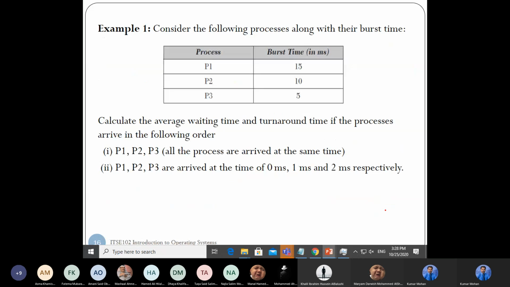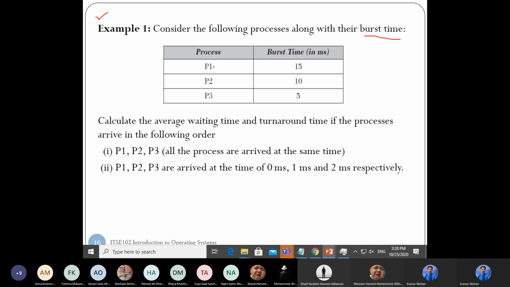What are the drawbacks of non-preemptive? So I'll explain one example here. In the exam they will give it like this. They may give some real-time scenario also. We have to understand the question, whether it is first come first serve, round robin, priority, or shortest job. You have to understand. So now this table is given. Consider the following processes along with their burst time.